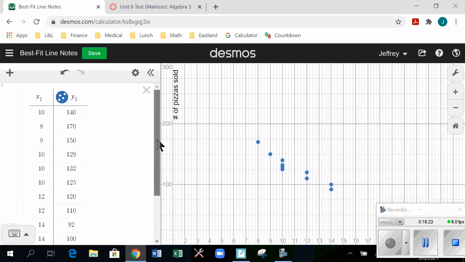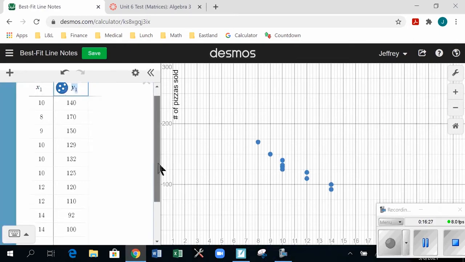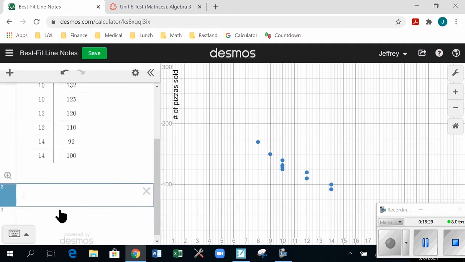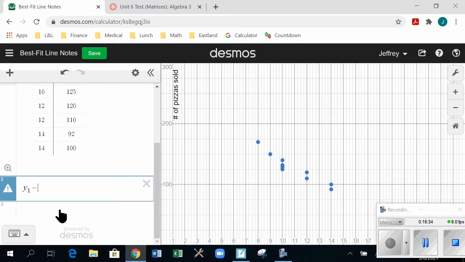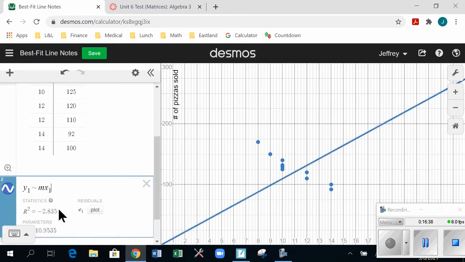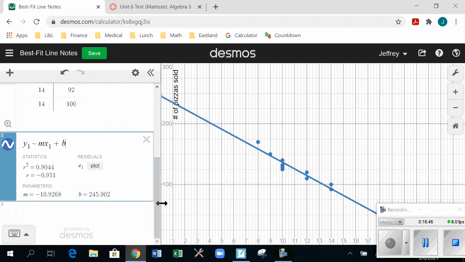And then once I have this entered in the table, and make sure my headings are X1 and Y1, I'm going to go below the table now, and this is what I'm going to type. Y1, and then a single squiggly line. And then I'm going to type MX1 plus B. And Desmos is going to draw its own best fit line through this data, and it's a little bit more scientific than what ours is.